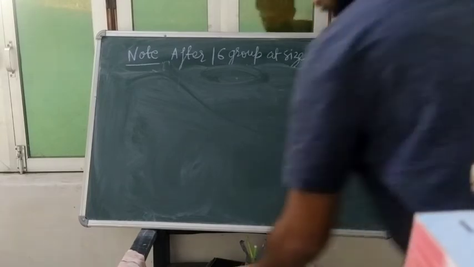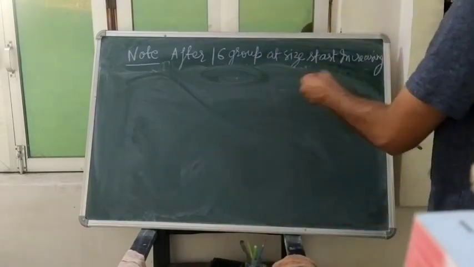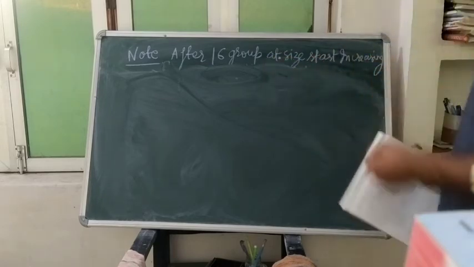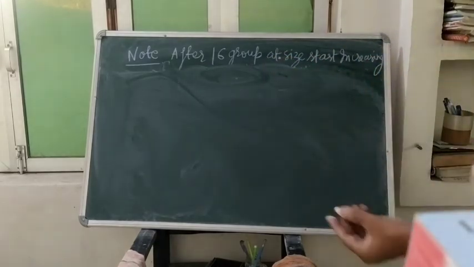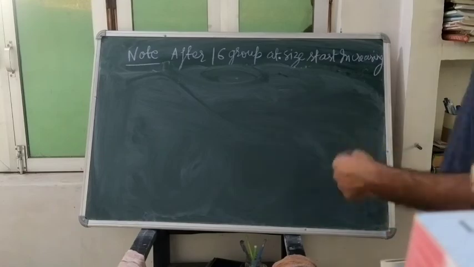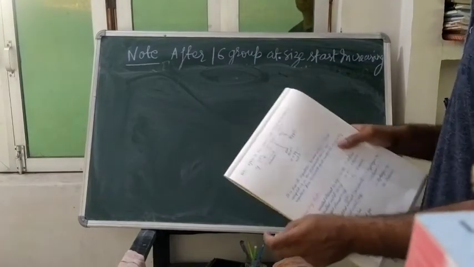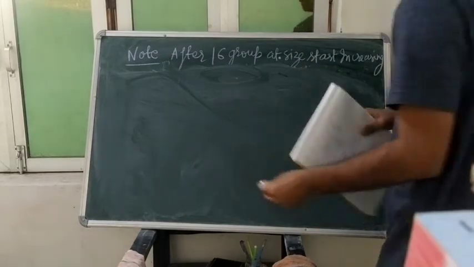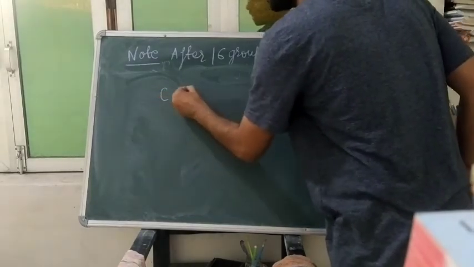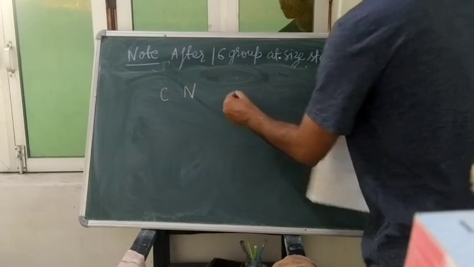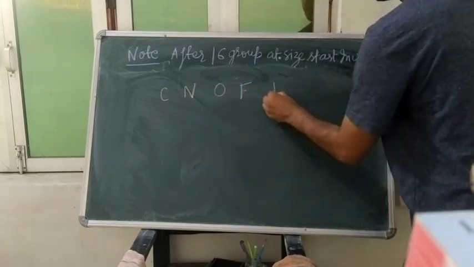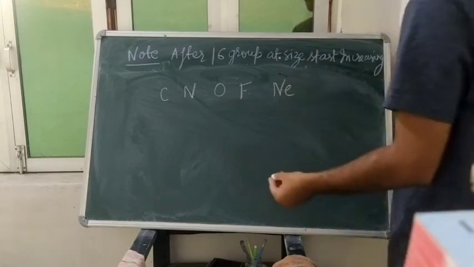Student, note down one thing, that after group 16, atomic size starts increasing. It is an exception, you can say that atomic size increases after the 16th group. Suppose I am considering C, N, O, F and Ne.